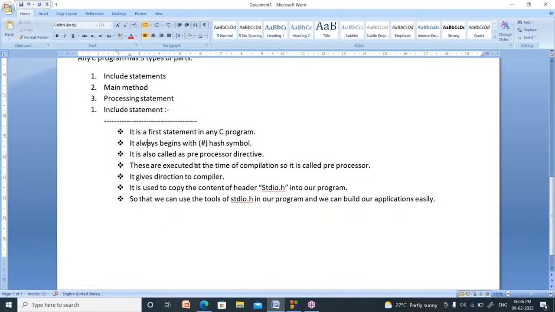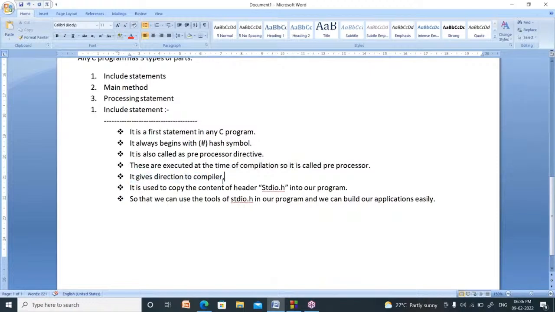It always begins with which symbol? A hash symbol. It is also called a preprocessor directive. There is another name for the include statement, that is, preprocessor directive. What is the meaning of preprocessor? This statement will be executed at the time of compilation, not at the time of program running. So it is called a preprocessor. It is also called a directive because it gives direction to the compiler.